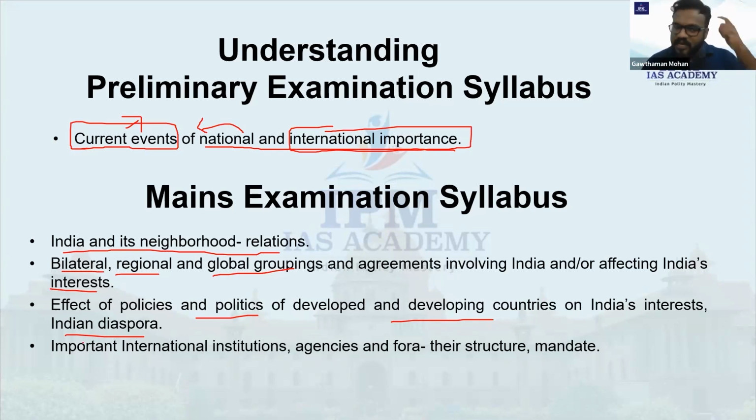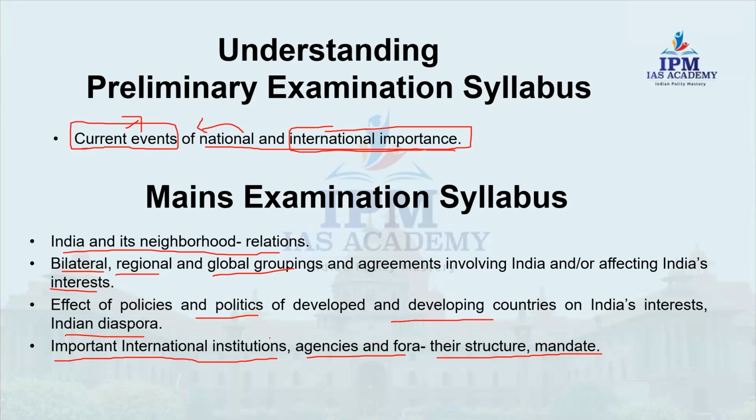Okay, so this is regarding the effect of policies and politics of developed and developing countries. Now comes important international institutions, agencies, fora, their structure and mandate. Okay, very important area, because we cannot neglect the role of international institutions. They always play an important role.